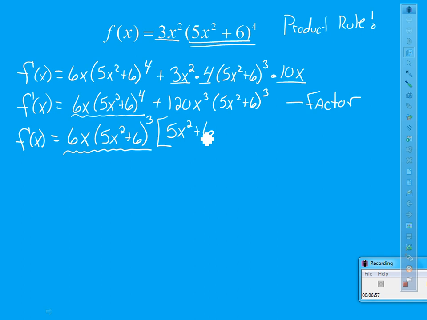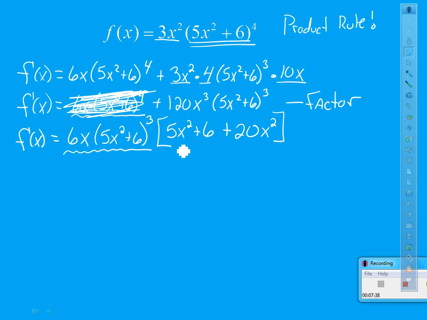Now I'm going to work on my next piece. So totally ignore this first term. Pick on the second term now. 6 times something is 120. Well, that something is going to be a 20. X times something is x cubed. That something is going to be x squared. To go from 5x squared plus 6 to the third to 5x squared plus 6 to the third, I don't need anything. So there's where I am now.